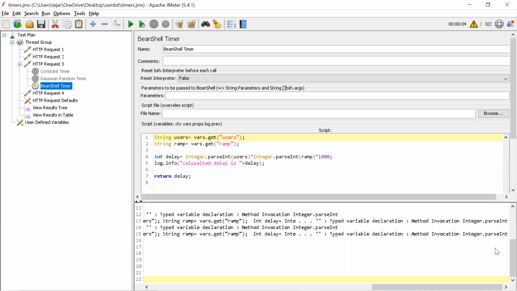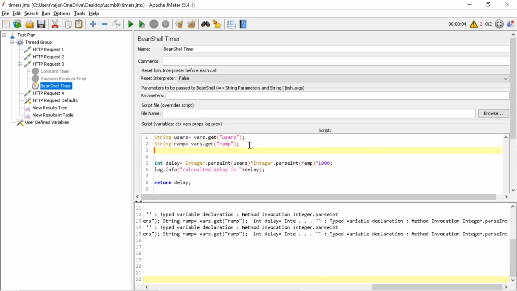I think it's some syntax mistake only. Int delay equal to... shouldn't we use this in a single one? Integer parse into integer. Okay, that's right.